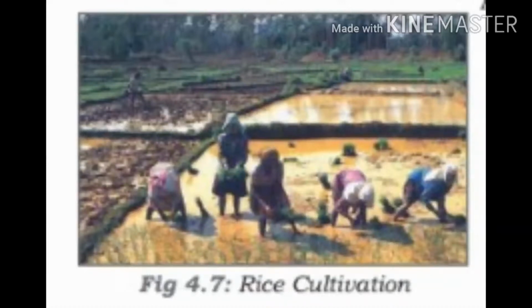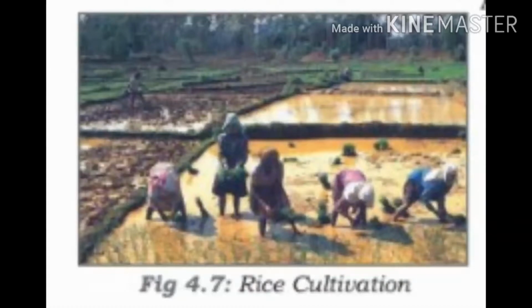Okay, students, first we'll discuss the food crops. What are the main food crops you may know? Rice, wheat, millet and maize. These are considered food crops you may know. First one is rice. It is a major crop all over the world, isn't it? What type of region is used for cultivating rice? Tropical and subtropical regions. Then climatic conditions: it requires high temperature and heavy rainfall.